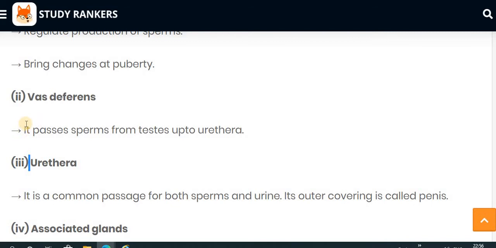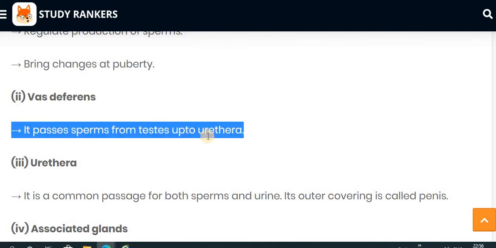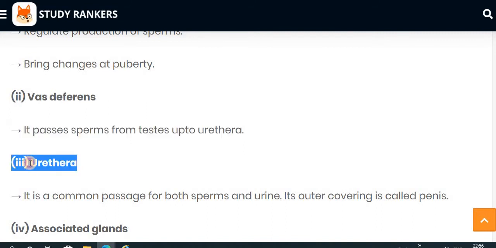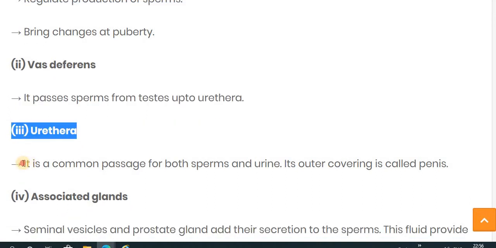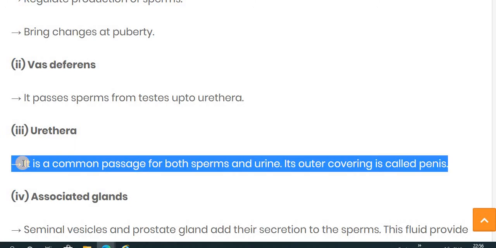So the vas deferens passes sperm from the testis up to the urethra. Now the next one is the urethra. It is a common passage for both sperm and urine. Its outer covering is called the penis.